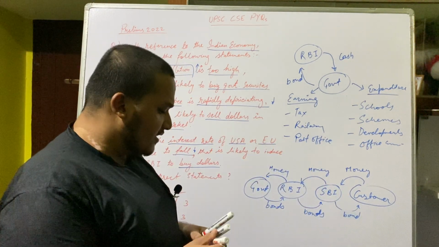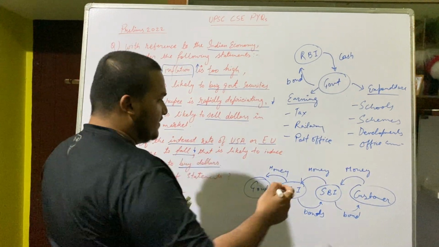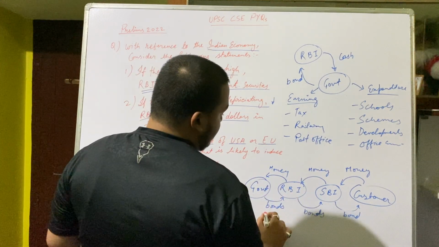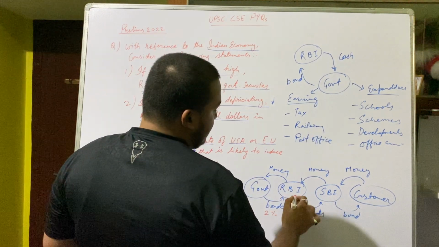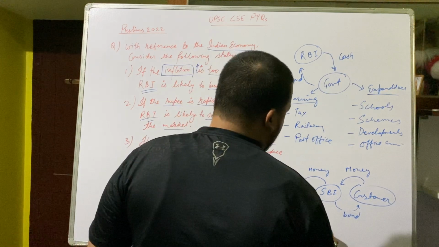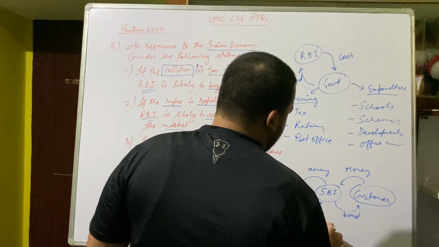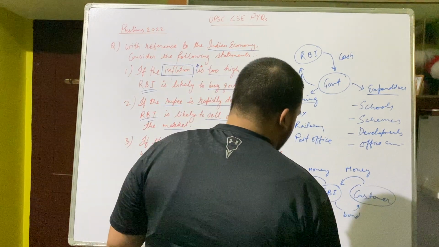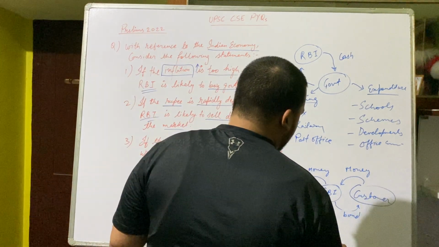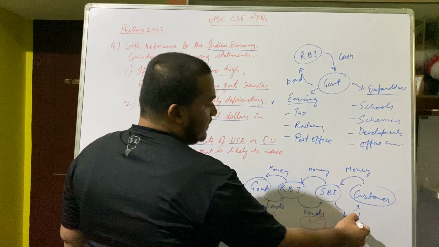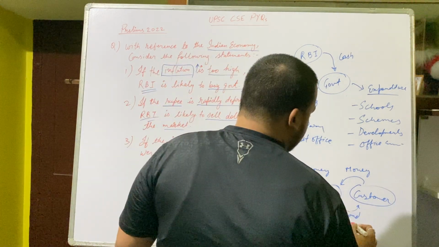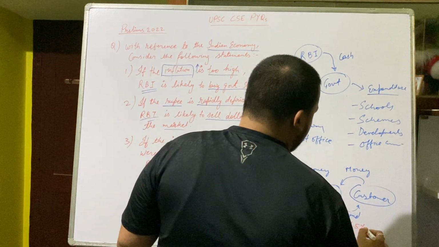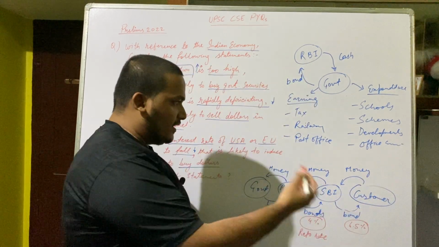Okay, so here something also happens. Suppose the government is giving RBI bonds at the rate of 2%, then the RBI will give SBI at 4%, which is called the repo rate. We will discuss it later. It is not required here. And SBI will give bonds at 6.5% to the customer. Okay, and it will take the money.